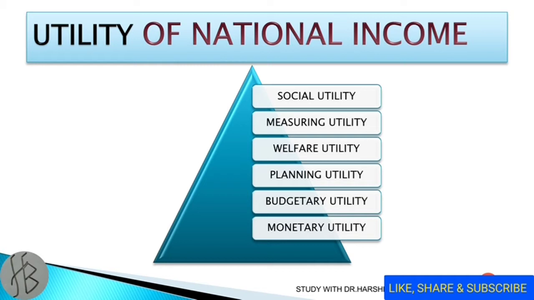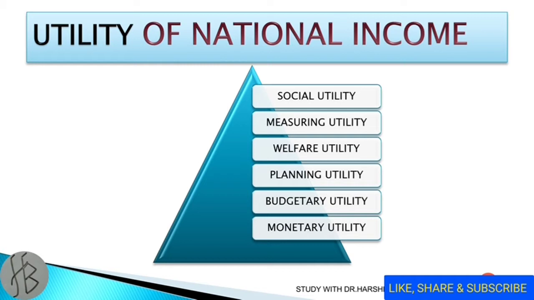Second point is measuring utility. In any economic system, numerous commodities and services are produced simultaneously. For example, television or clothes are produced simultaneously in an economic system. So, the measurement of production activity is very important from two angles. First, it is important to find out the measure of consumption from the social angle, and second, production will decide the size of the market, and the size of the market will decide the production. So it has a measuring utility also.